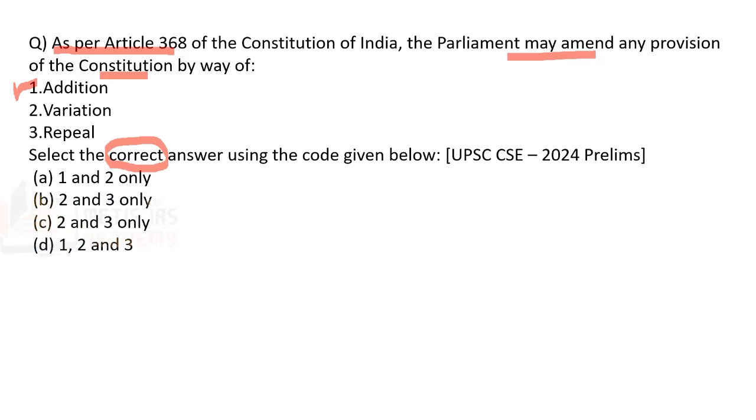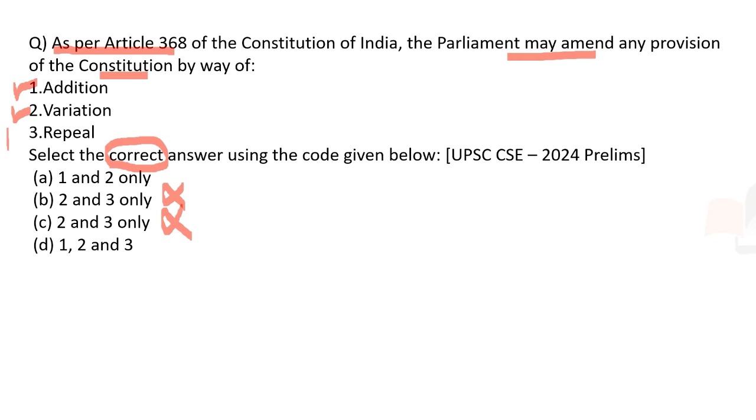So one has to be there in the answer, which means B is wrong and C is wrong. Variation. Now, what is variation? In simple words, modification. So, yes, 2 has to be there. So, 2 is there in A as well as B.